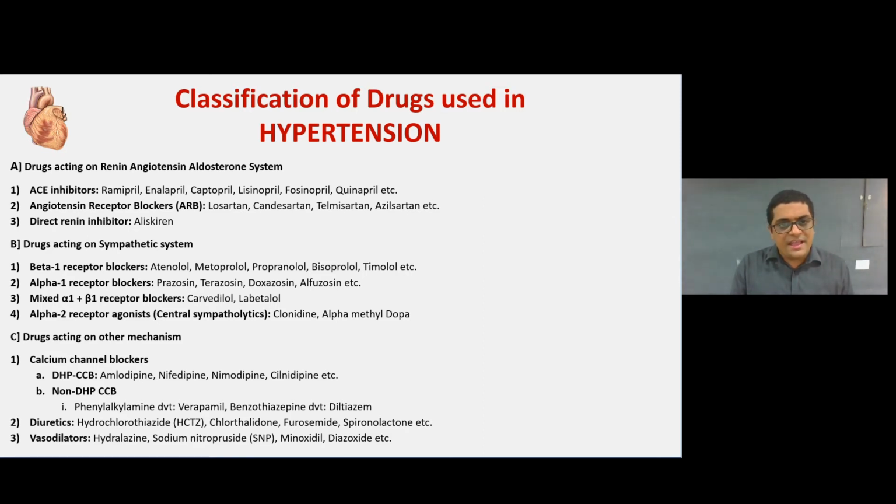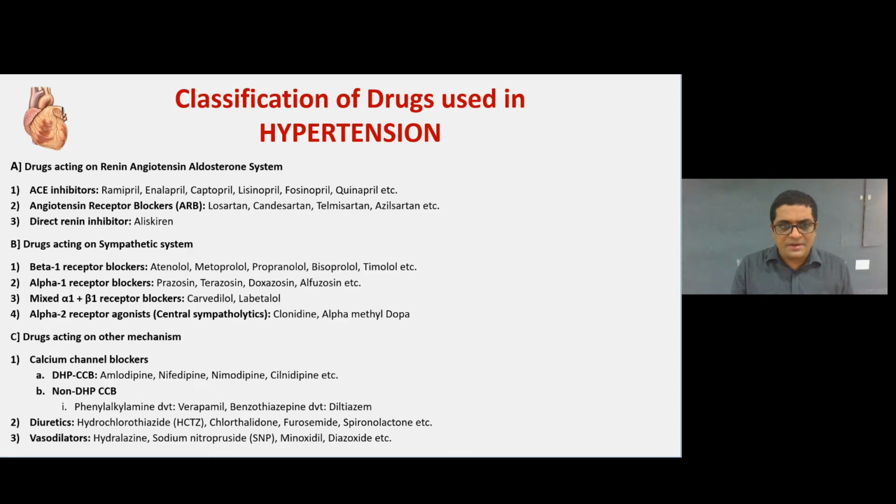The drugs acting on the sympathetic system: beta 1 receptor blockers, which block the beta 1 receptor, are atenolol, metoprolol, propranolol, bisoprolol and timolol. Alpha 1 receptor blockers are prazosin, terazosin, doxazosin and alfuzosin. Mixed alpha 1 and beta 1 receptor blockers are carvedilol and labetalol.